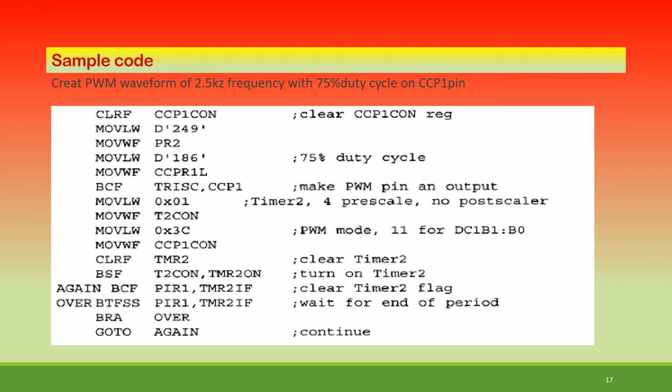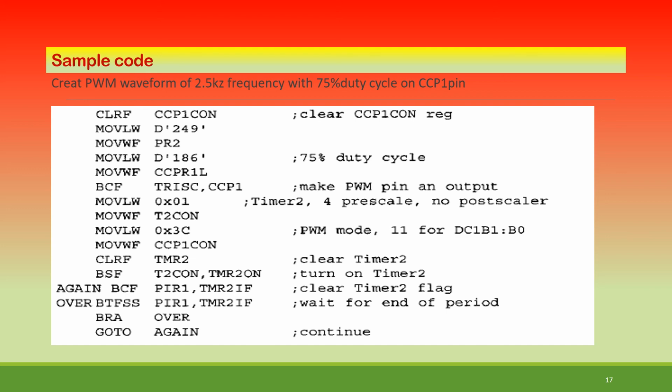Then MOVLW 249, MOVWF PR2, so it is going to copy that. Now MOVLW 186. For a 75% duty cycle, it is coming out to be 186, as we calculated in the previous slide. You go and check once again. So MOVWF CCPR1L. Now BCF TRISC, CCP1, make the PWM pin an output. And MOVLW 0x01, the Timer 2 prescaler value. We are making 4 prescale and no post scaling. So this is to be copied into T2CON.